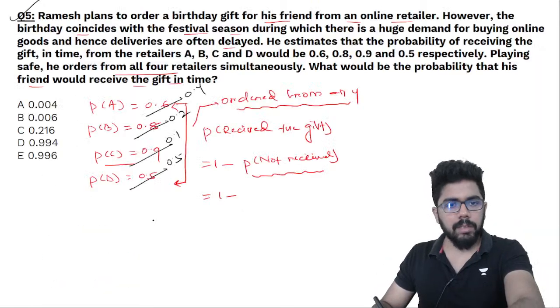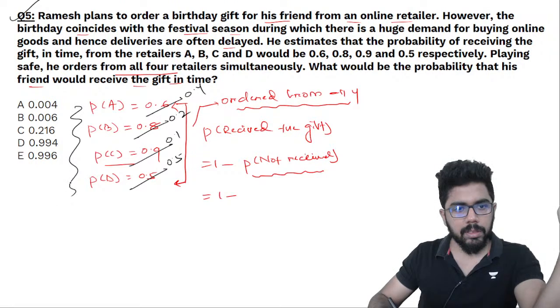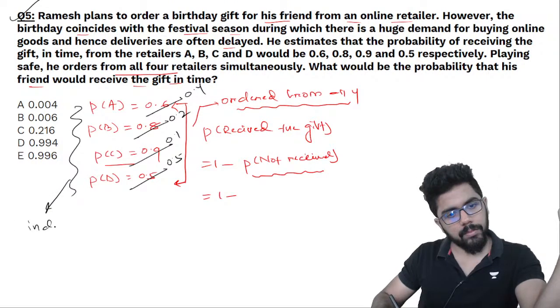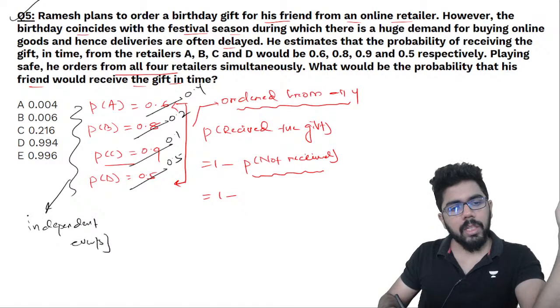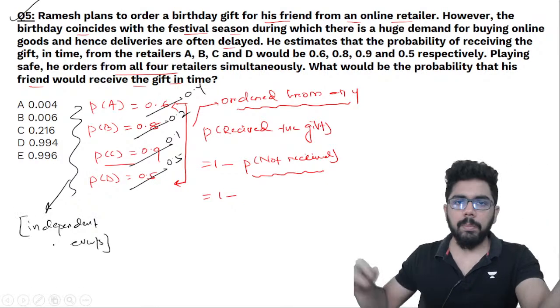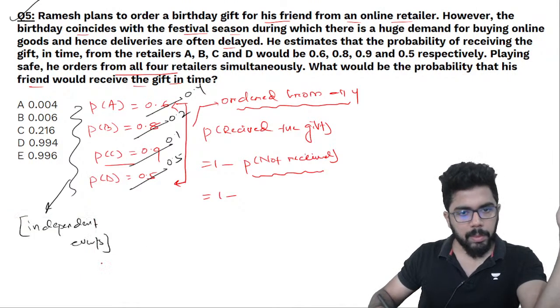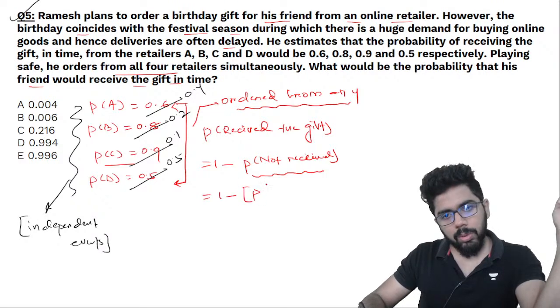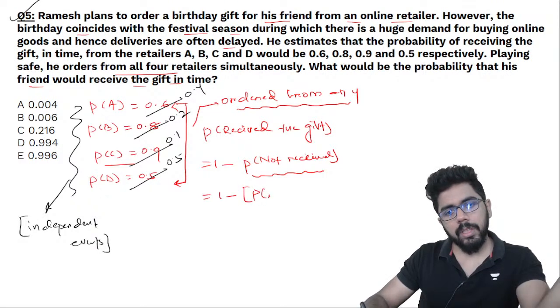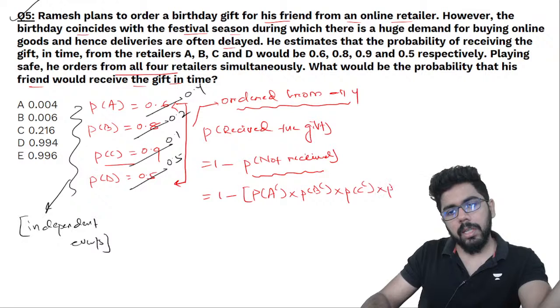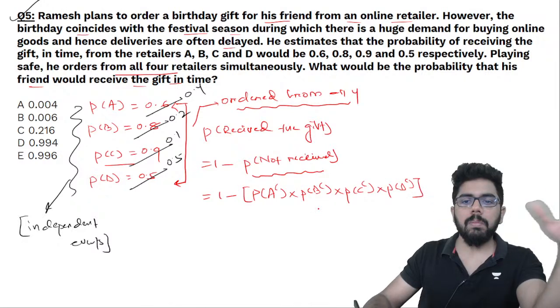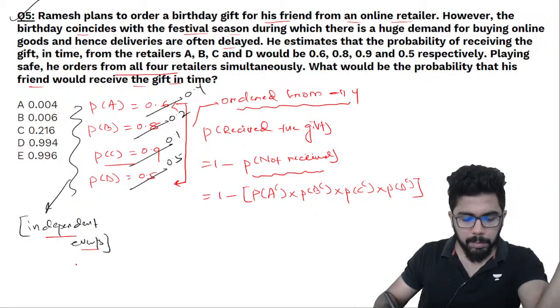And the retailers giving gifts, these are independent events. Independent events or not? One retailer delivering gifts is independent of what the other retailer is doing. So I'll treat these as independent events here. The probability that the friend did not receive the gift is the probability that A did not deliver, B did not deliver, C did not deliver, and D did not deliver, and I'll multiply all the probabilities because they are independent events.